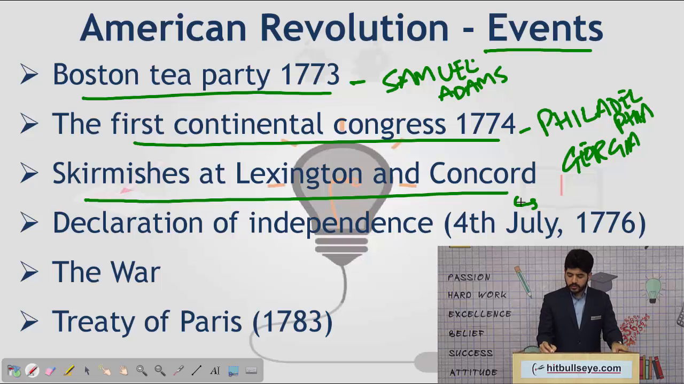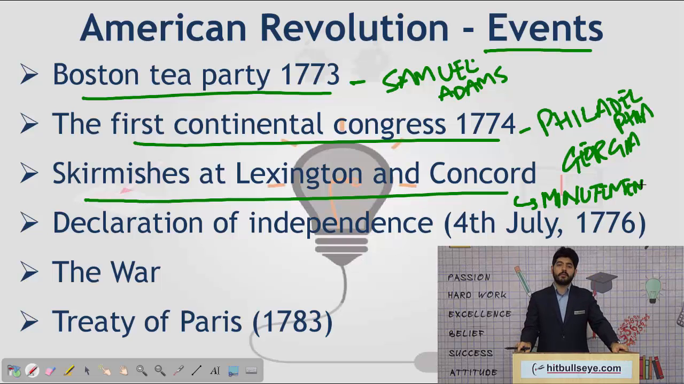In these skirmishes, the sepoy at that time in America was called Minutemen. These were people of an irregular army which would face the British army at that point in time.